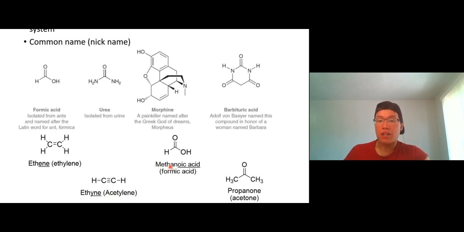Another one we have is methanoic acid. This is a carboxylic acid, but we call it formic acid. This is the acid in ants. Formica means ant in Latin. All right, and we've got propanone, but you know it as acetone. That's the nickname, right? Propanone, that's the IUPAC name.